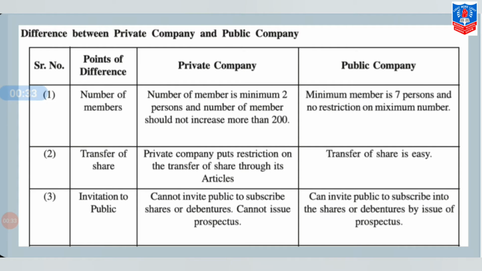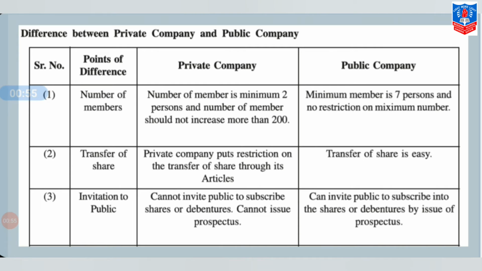Second point of difference, that is transfer of share. A private company puts restriction on the transfer of shares through its articles, while in a public company transfer of shares is very easy.